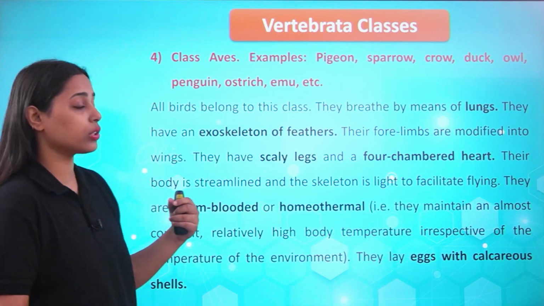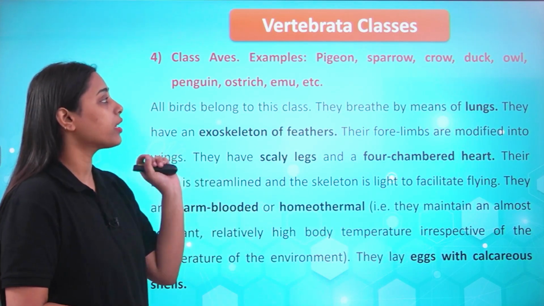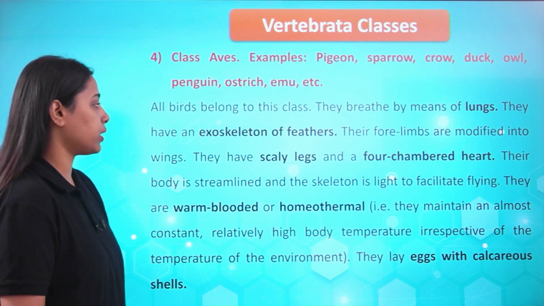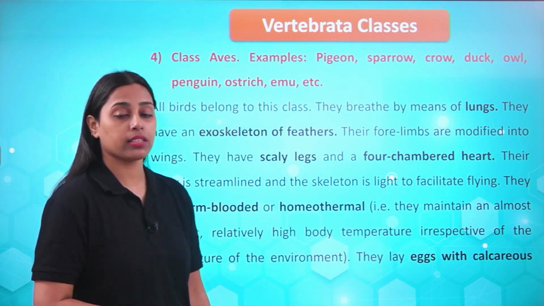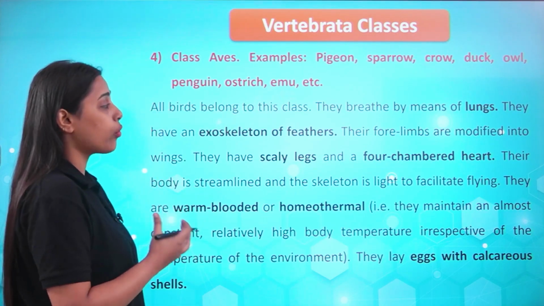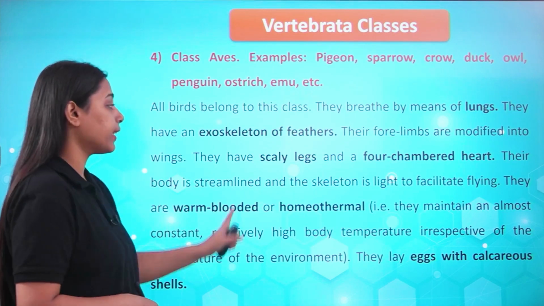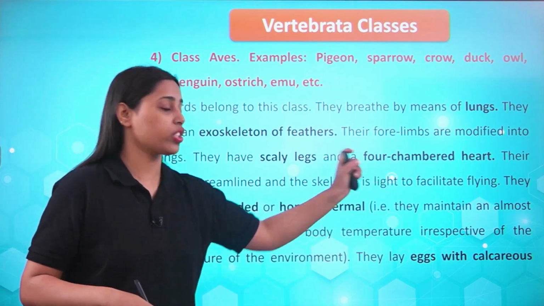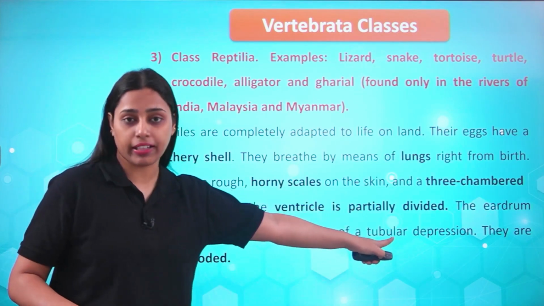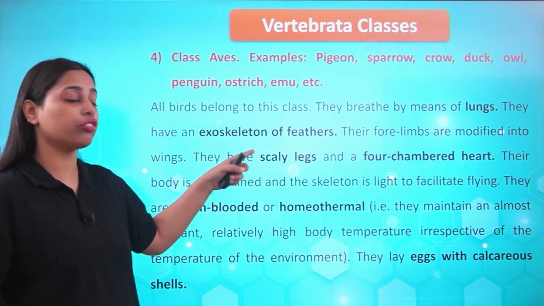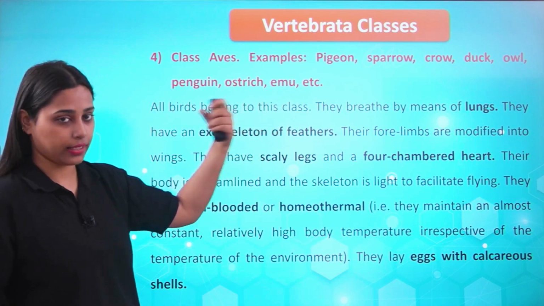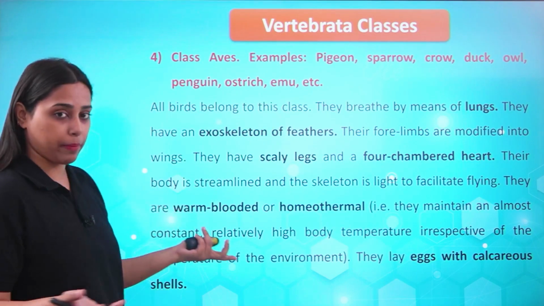Class Aves, which includes birds, for example pigeons, sparrow, crow, duck, owl, penguin, ostrich, emu. All birds belong to this class and they breathe by means of lungs. They have an exoskeleton of feathers. Their 4 limbs are modified into wings. They have scaly legs and a 4-chamber heart. So in the reptile you saw the ventricle is partly divided, which was the indication for the beginning of the 4th chamber in the class Aves and the classes ahead, that is Mammalia.